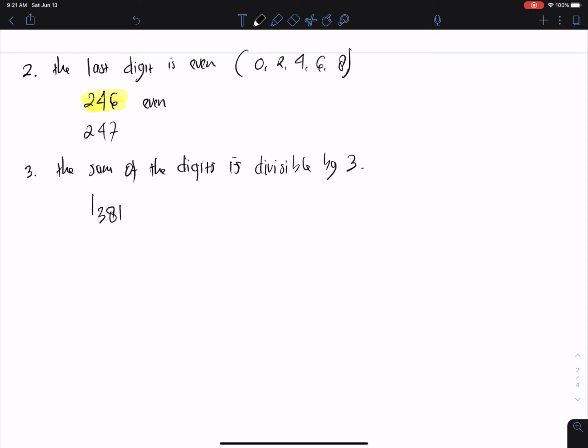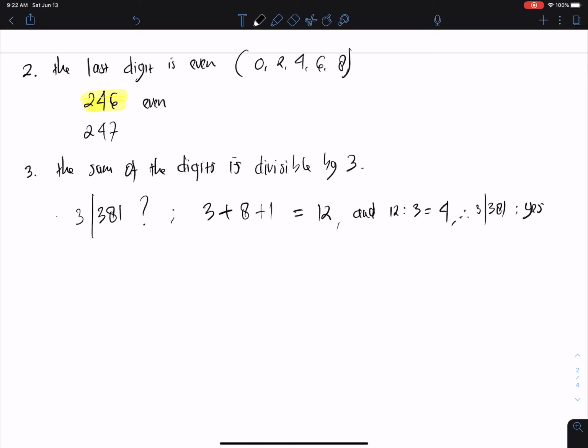The question is, is 381 divisible by 3? What we can do is a small trick: total up the sum of the digits of 381, we get 12. And then we know that 12 divided by 3, we can get a whole number, which is 4. So with this, we can say that 381 is divisible by 3. Yes, like that.